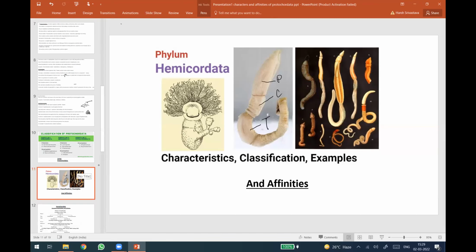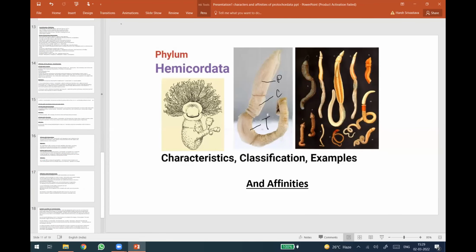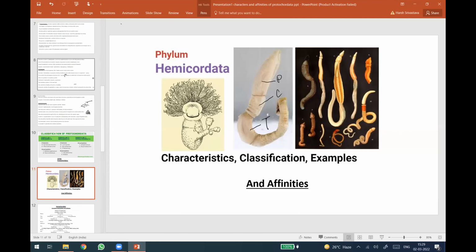Another topic that we can complete today is the characters, classification, and affinities of phylum Hemichordata. Now it's up to you which classification you accept, but whenever you answer, definitely discuss the phylogeny and the different opinions, and then start with the group, which I am starting here with the phylum Hemichordata, which is no more in any way connected to the chordates now.